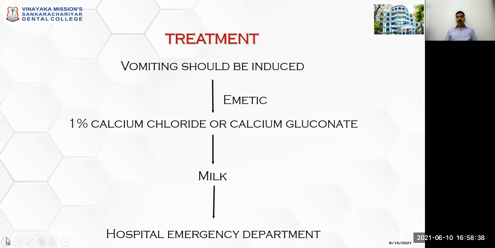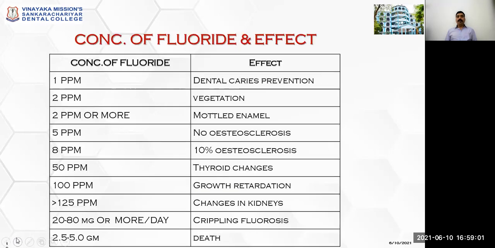Treatment: what can we do for excessive fluoride ingestion? Vomiting should be induced by giving emetics. 1% calcium chloride or calcium gluconate may be given. Milk can also be given. Otherwise, the patient has to be taken to the hospital emergency department. This is the management of sudden excess fluoride ingestion.